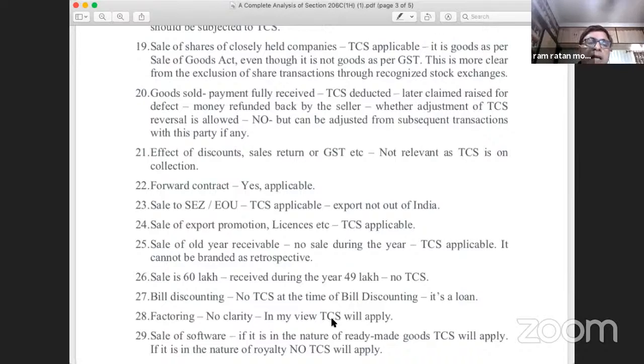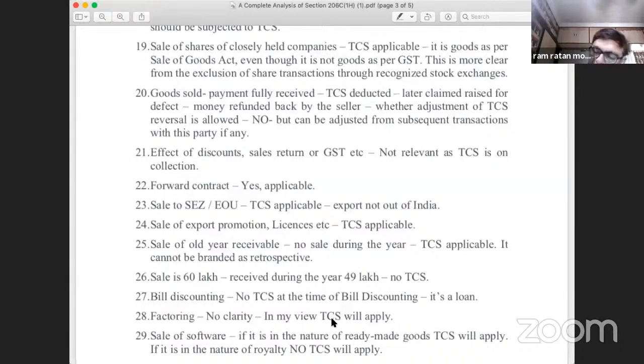So there cannot be any reversal, whether on account of discount, sales return, volume discount, defects in the goods, whatever it is, TCS will not be reversed. Once collected, it will be paid. When will the collection be done? Collection will be done only on the receipt.